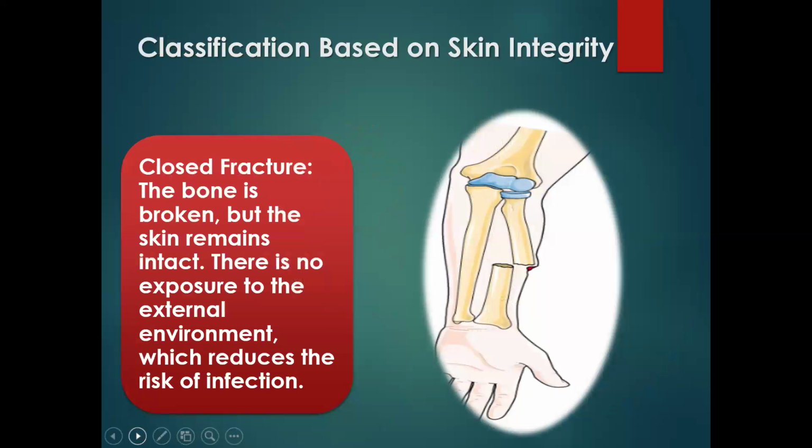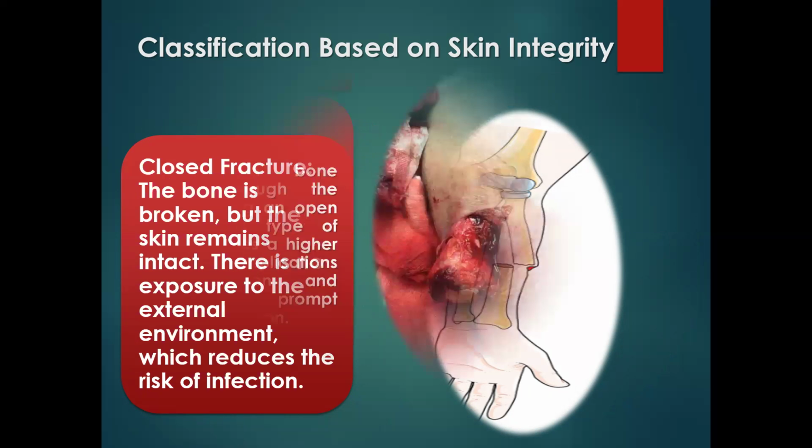Now let's classify fractures. Fractures can be classified based on skin integrity. At first, we have the closed fracture. In this type of fracture, the bone is broken, but the skin remains intact. There's no exposure of the bone to the external environment. This type of fracture reduces the risk of infection.